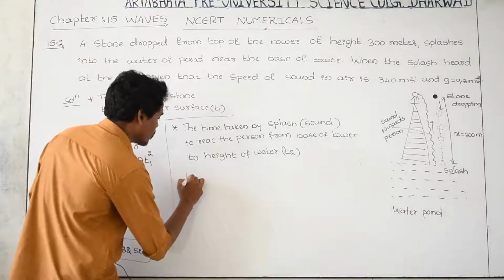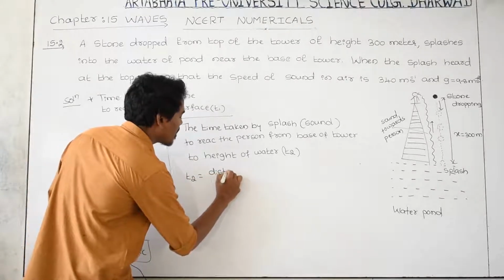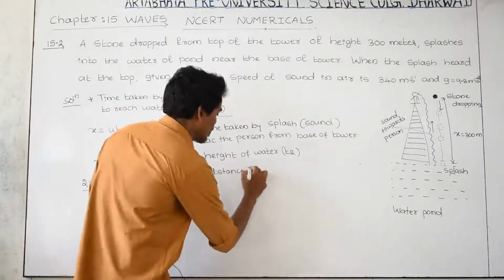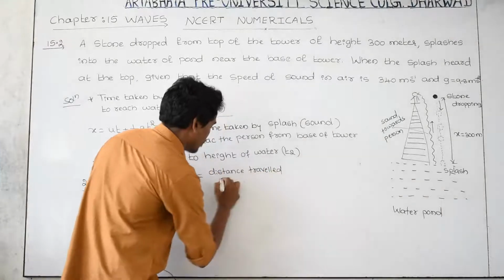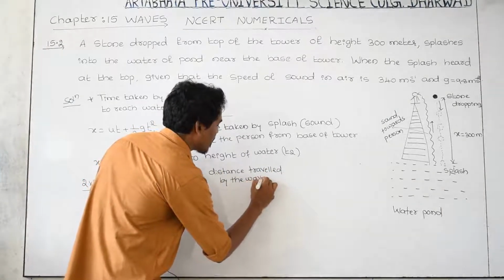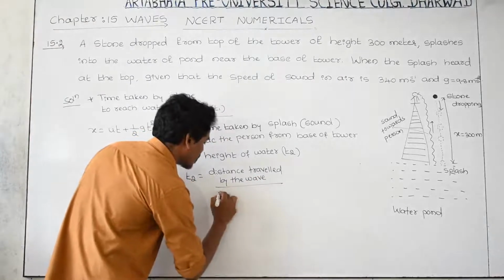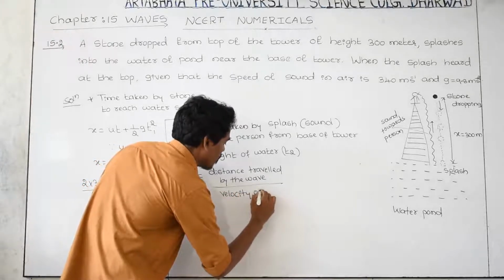t2, how to find out? As you know variable, time is equal to distance traveled by the wave divided by velocity of the wave.